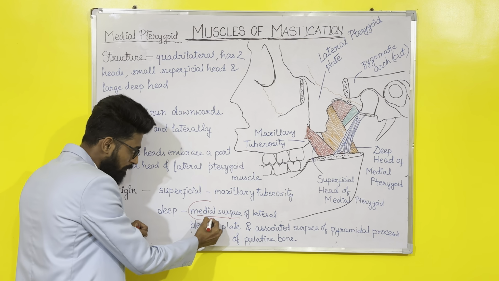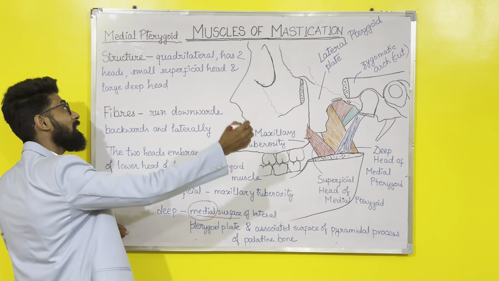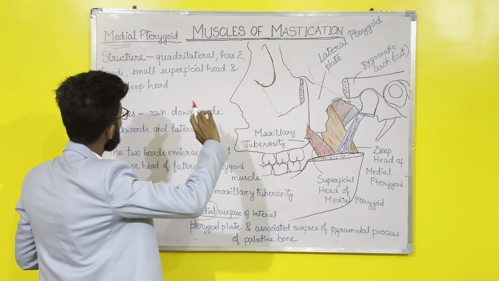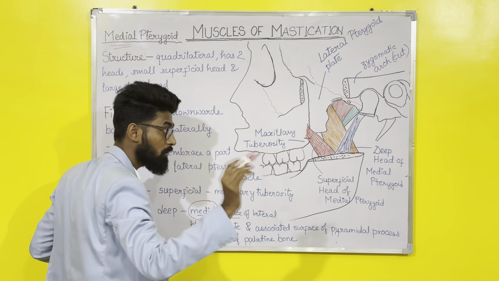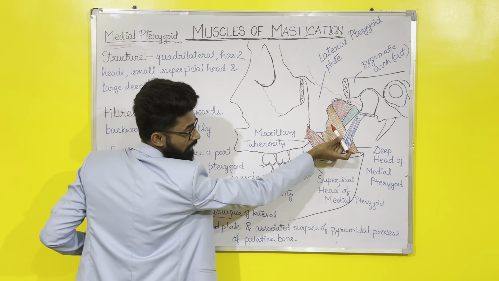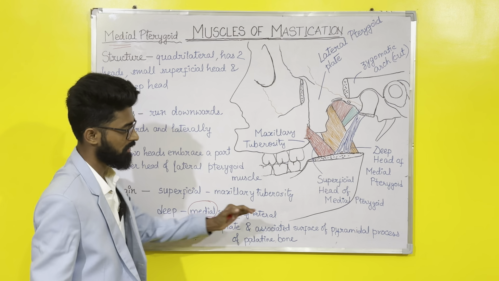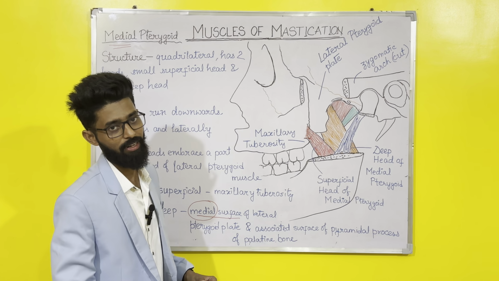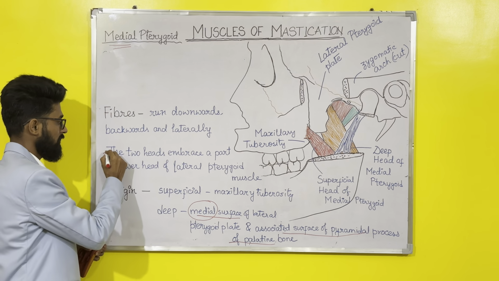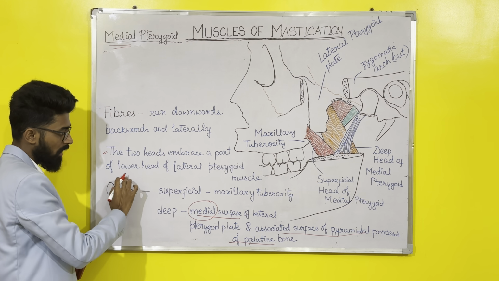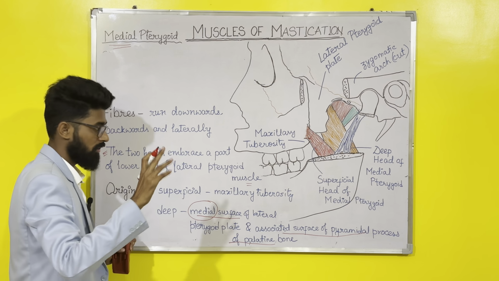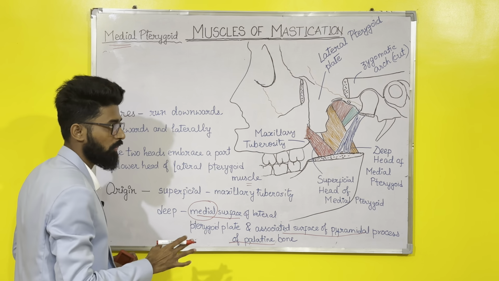Since it is originating from the medial surface of the lateral pterygoid plate, that's why the muscle is named medial pterygoid. Please remember this. And also the associated surface of the pyramidal process of palatine bone. One more point was there: the two heads embrace a part of the lower head of lateral pterygoid muscle. This I'll explain when I draw the diagram of lateral pterygoid.